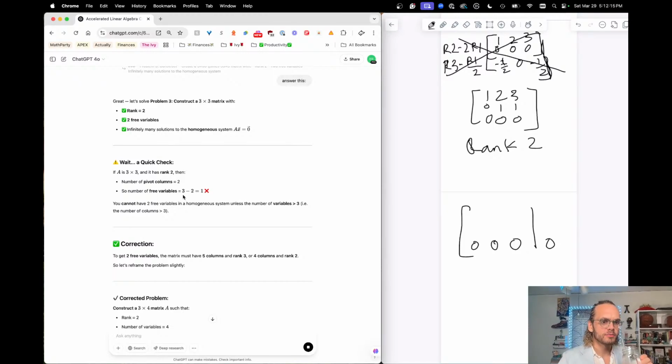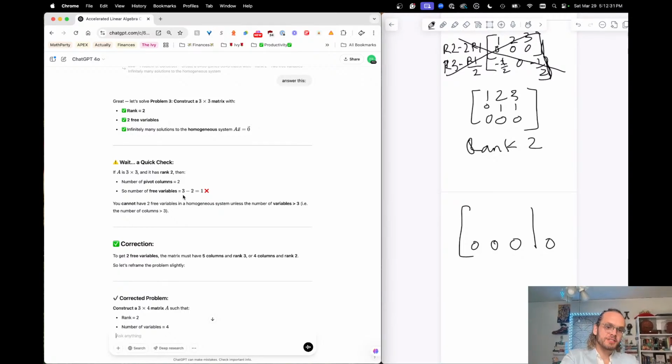Yep, 2 pivot columns, and so the number of free variables depends on the columns. Well, to get 2 free variables, I need 5 columns in rank 3 or 4 columns in rank 2. So the number of columns matters a lot with how many free variables there are.